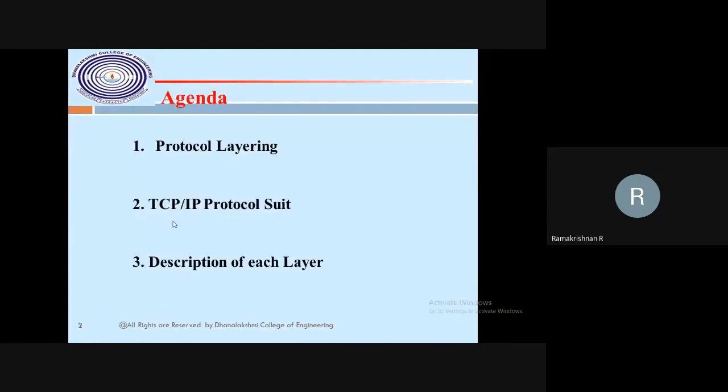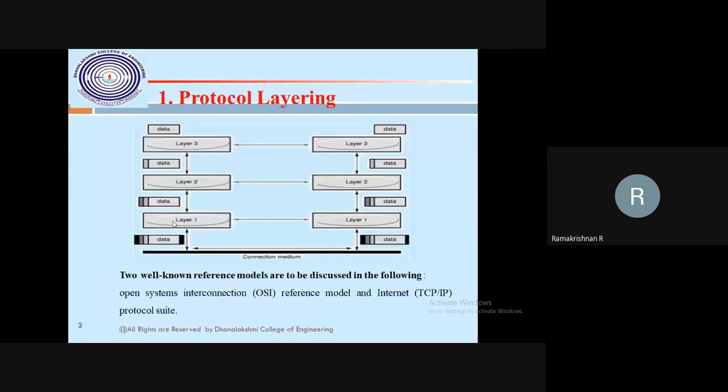Okay. Last class we have seen protocol layering, and the TCP protocol suite almost completed. Then we have to go through the description of each and every layer of the TCP protocol. Before that, just the protocol layering: you already know that it is step by step through the layers. Each layer, top to down or bottom to top, should be in order. Then it should be identical on both sides. That is the principle of layers, two principles. Principle one should be bidirectional. Principle two, both sides should be identical.